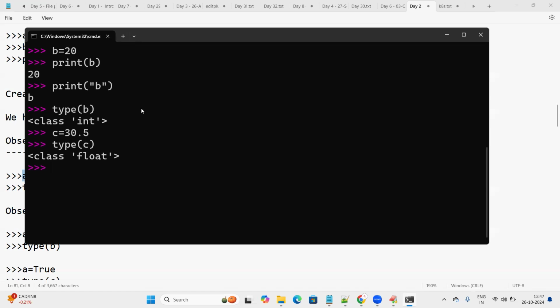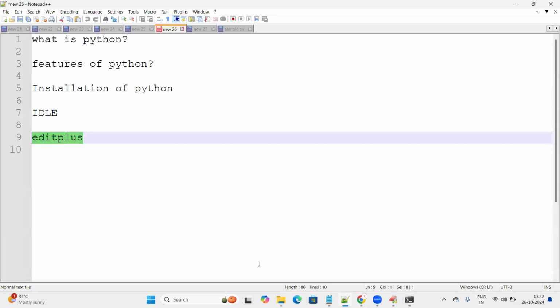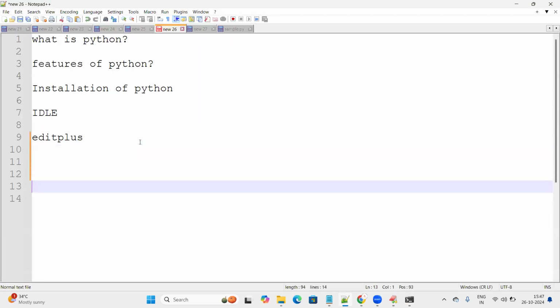Float. How is it recognizing that it is a floating point value? You see the value here. We have already provided the value, which is 30.5. It is able to identify that 30.5 is a floating point value. The type function is able to correctly identify the type as a floating point value, because the value that you have provided is 30.5. Hope you understood the difference between print function and type function.